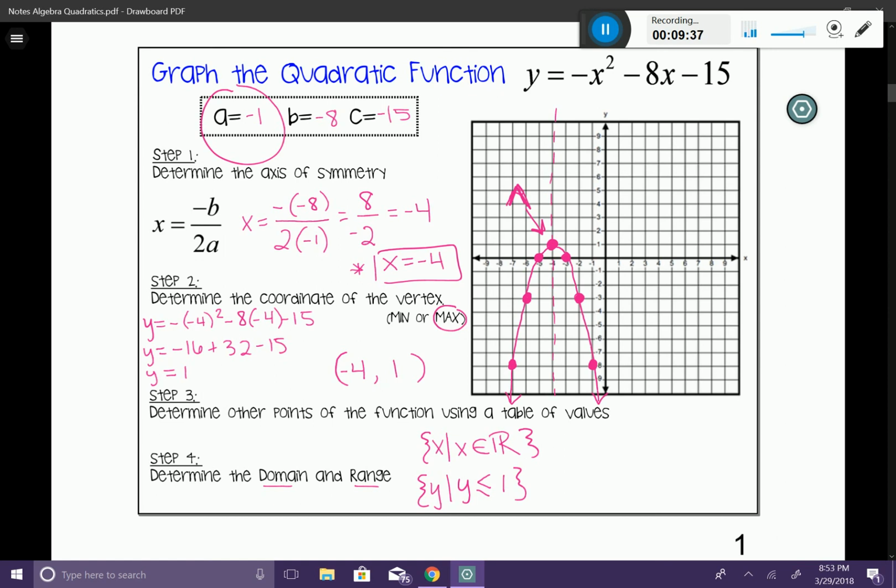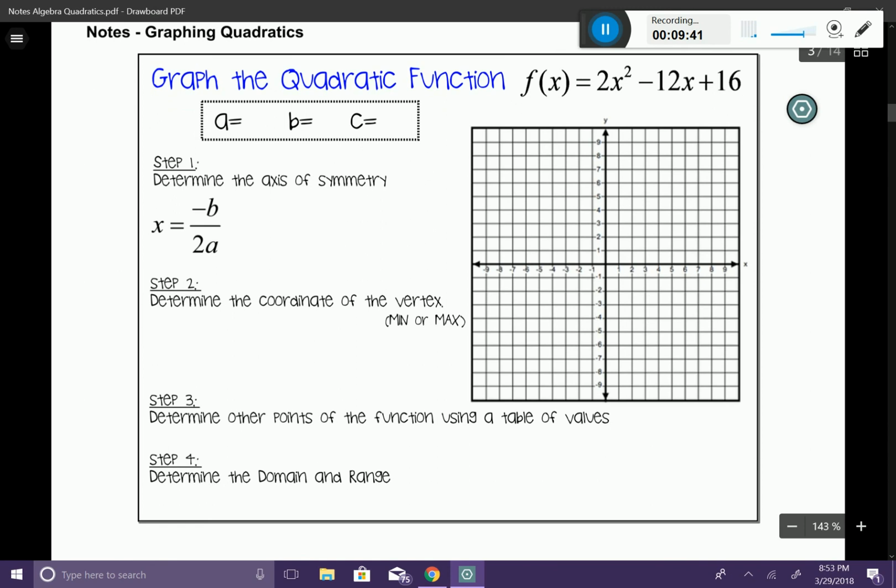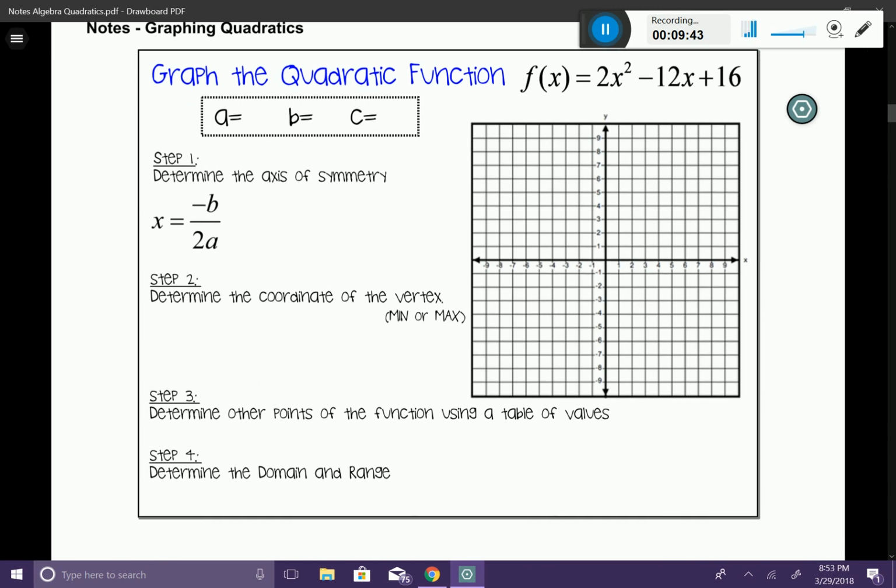So I know there's a lot of steps here, but we're going to go ahead and look at this 2 more times. So let's go ahead and look at the next one. Step one is, actually before step one, we're going to go ahead and figure out what our A, B, and C is. So A is going to be 2, B is going to be negative 12, and C is going to be 16.